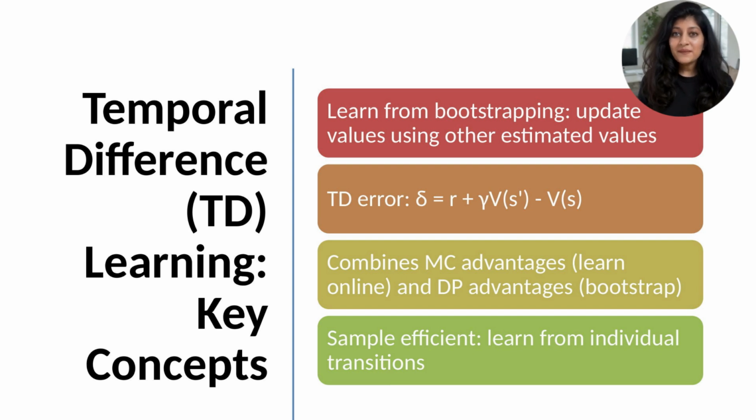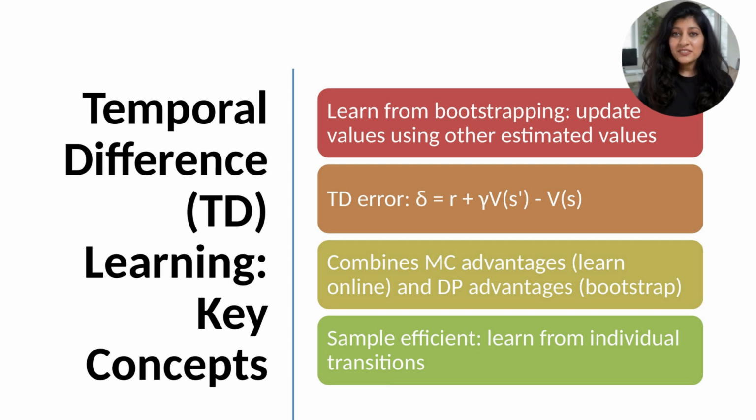Update V of S upward. If delta is negative, we overestimated. Update downward. TD combines advantages of two classical approaches. Monte Carlo collects full trajectories, then updates values using actual returns. Advantage, unbiased estimates. Disadvantage, must wait for episode completion, high variance. Dynamic programming updates immediately using bootstrapping. Advantage, sample efficient, low variance. Disadvantage, requires a model, biased. TD learns online from individual transitions without waiting for episodes. It combines MC's online learning with DP's bootstrapping.